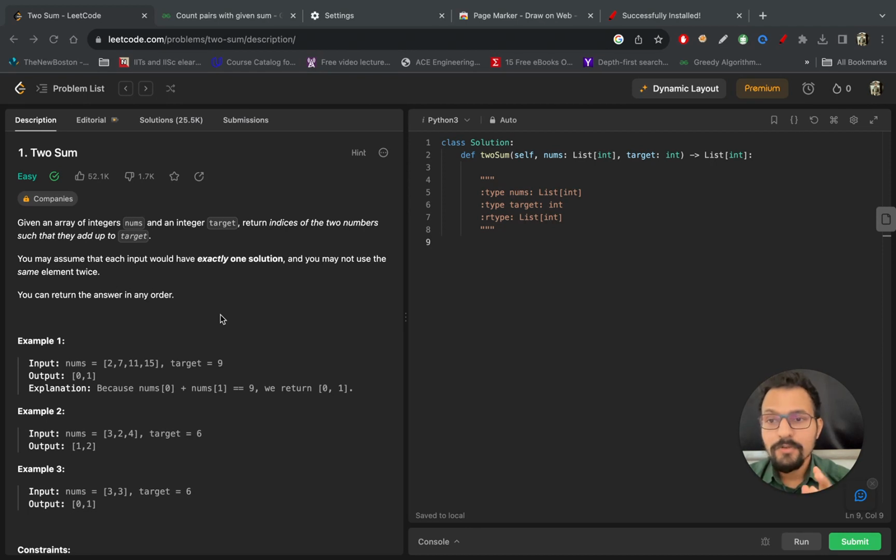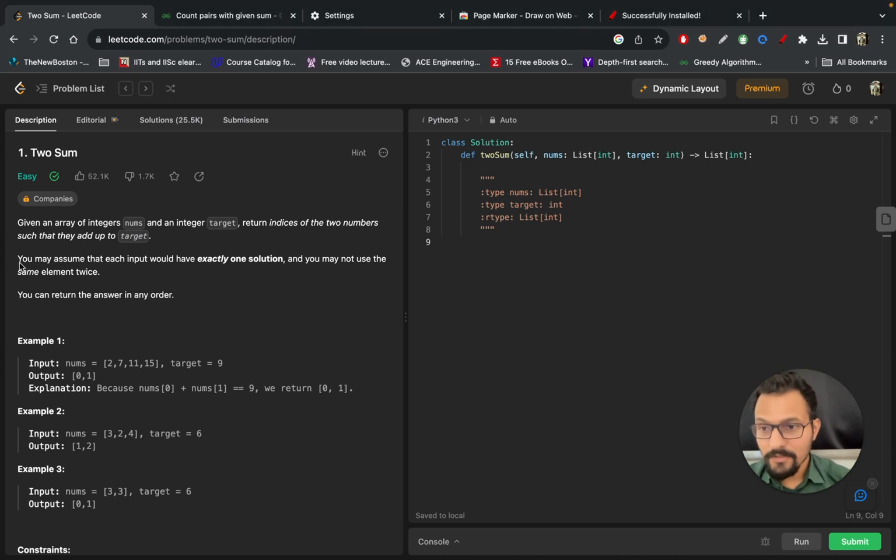Here, you will be given an array of integers nums and an integer target, and you have to return indices of 2 numbers so that they add up to the target. This question itself is very well explained. If you just read the first line, you are able to understand the question very easily, and you can explain it to yourself and to the interviewer in one line. Basically, you have to just find 2 integers in the given array whose sum adds up to the target, and just remember to read all the conditions carefully.